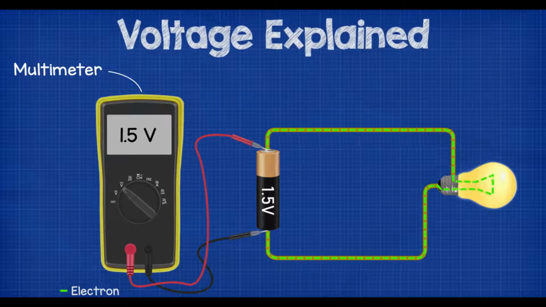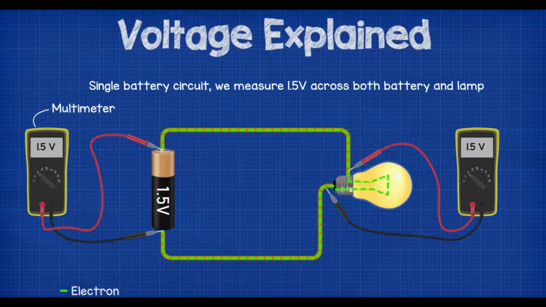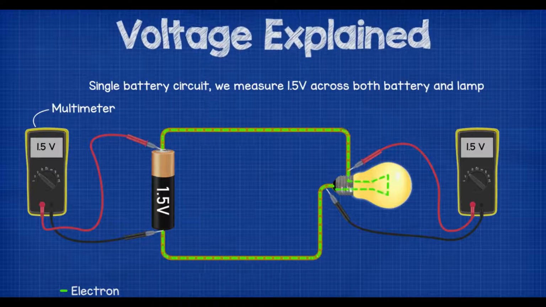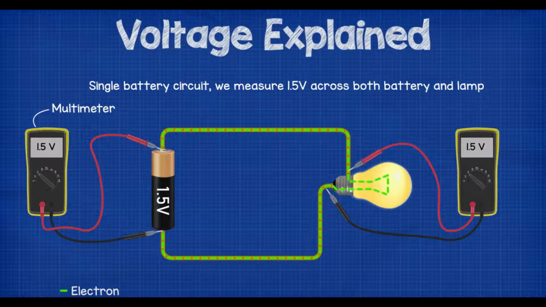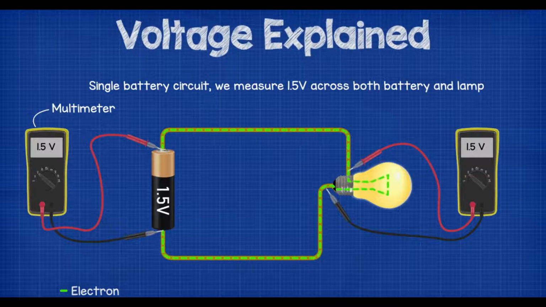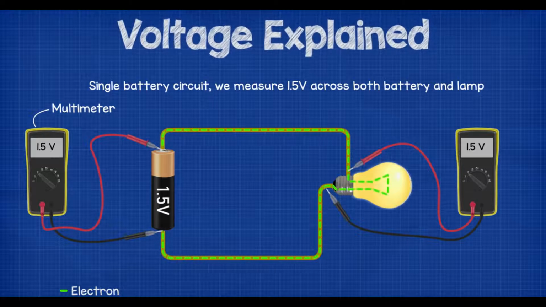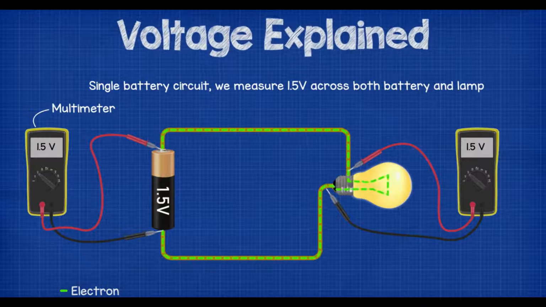To measure voltage, we have to connect to the circuit in parallel across the 2 points we would like to know the voltage or potential difference for. So for a single battery in a circuit, then we measure 1.5 volts across the battery, and we also measure 1.5 volts across the lamp. The battery is providing 1.5 volts to the lamp, and the lamp uses 1.5 volts to produce light and heat.